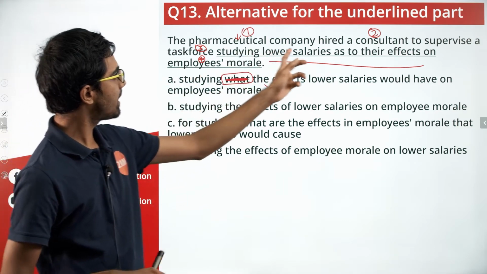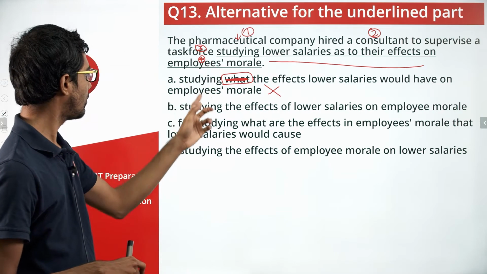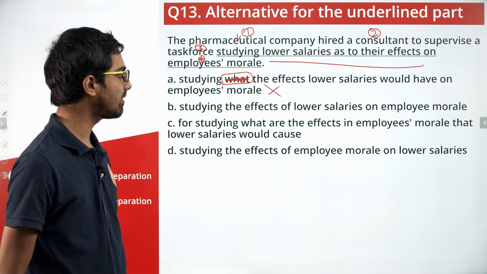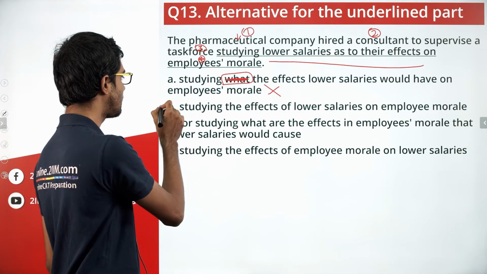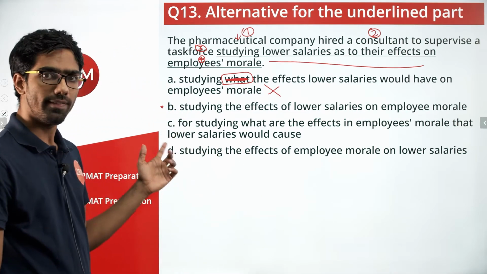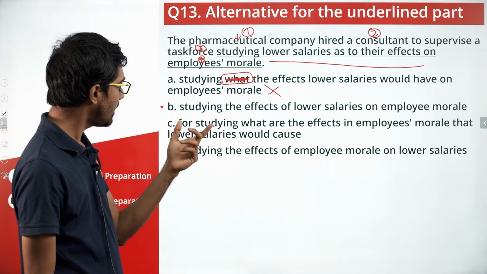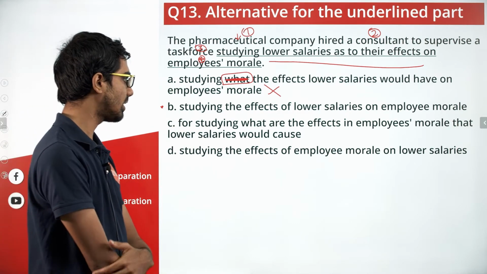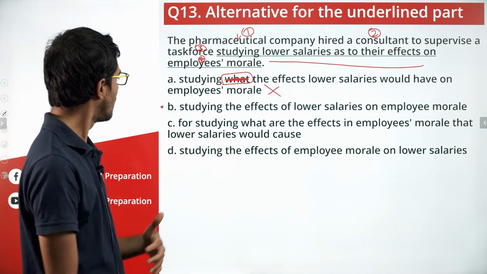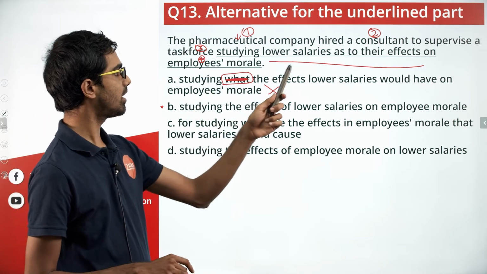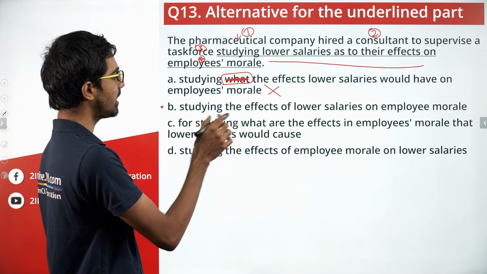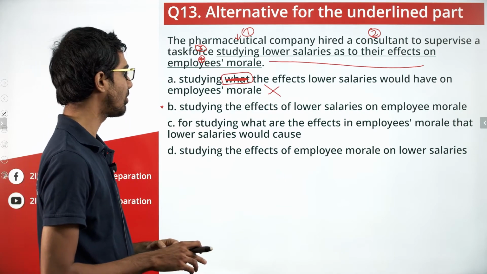The pharmaceutical company hired a consultant to supervise a task force studying the effects of lower salaries on employee morale. Yeah. Sounds convincing to me. Let's park it. C. For studying what are the effects in employees' morale that lower salaries would cause. Okay. Let's substitute there and see. The pharmaceutical company hired a consultant to supervise a task force for studying what are the effects in employees' morale that lower salaries would cause.